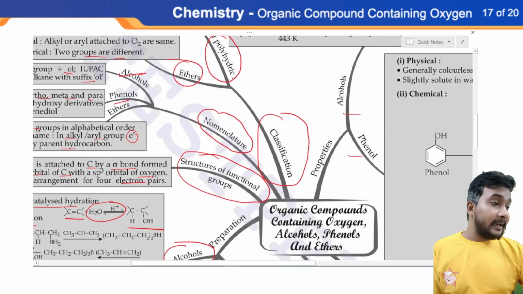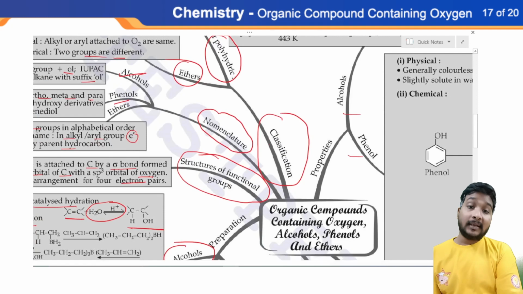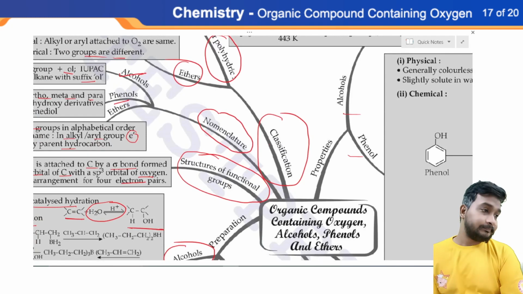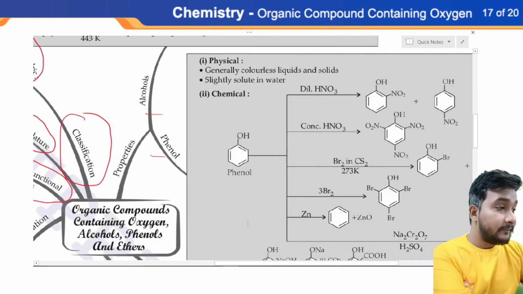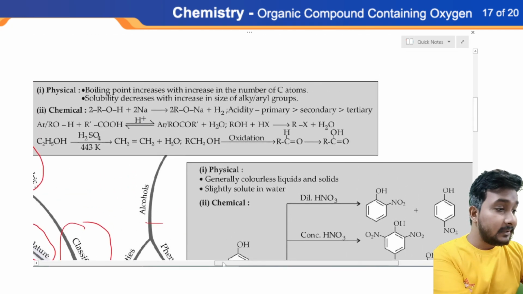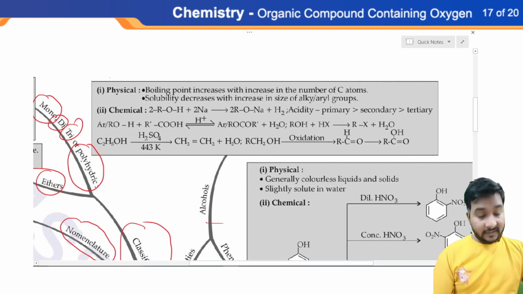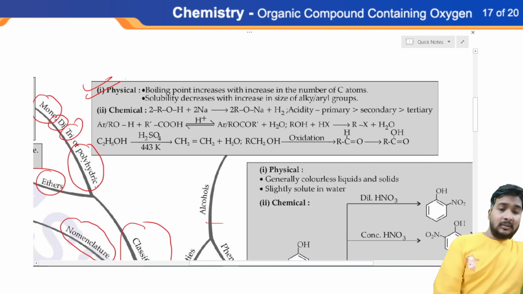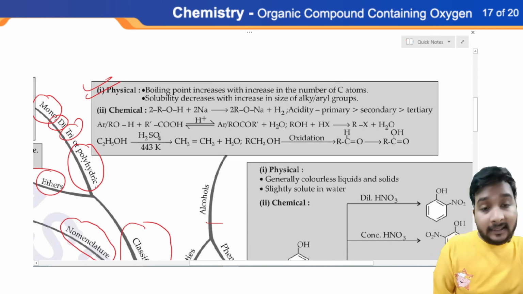Next one is properties. After the preparation, what are the important properties of alcohols, phenols and ethers? So let us discuss in a very quick manner. First of all, we are discussing the properties of alcohols. First, the physical properties. If we observe the alcohols, the boiling point increases with increasing number of carbon atoms.